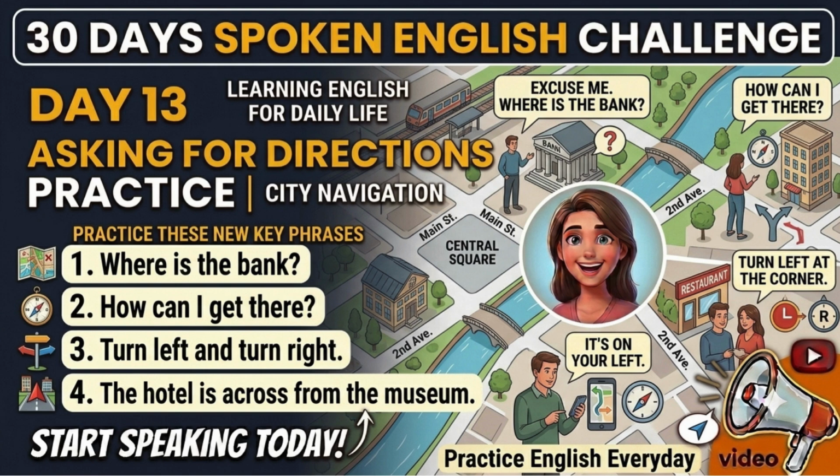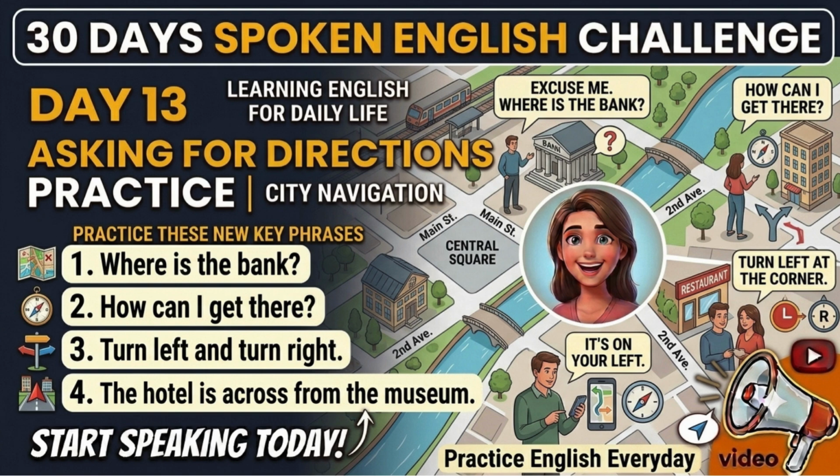Go straight. Now, let's learn some direction words. The first one is, go straight. Repeat, go straight. Again, go straight. Go straight means continue in the same direction. For example, go straight for 2 blocks. Repeat, go straight for 2 blocks. You can also say, go straight ahead. Repeat, go straight ahead.